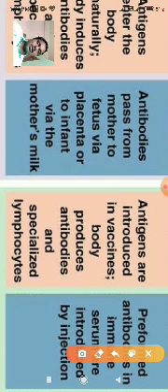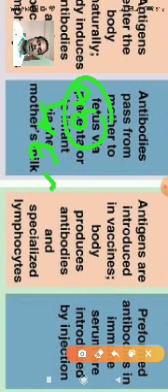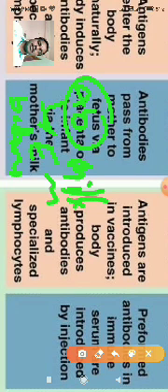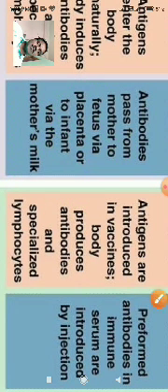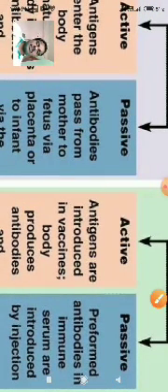In the embryonic stage or childhood, the mother produces the antibodies, and those antibodies enter the embryo or baby through milk. Milk is one of the transporters of antibodies from mother to children. The antibody is produced naturally but transferred from the mother to the children. So this is called passive natural acquired immunity.